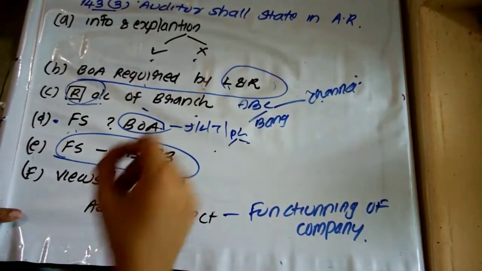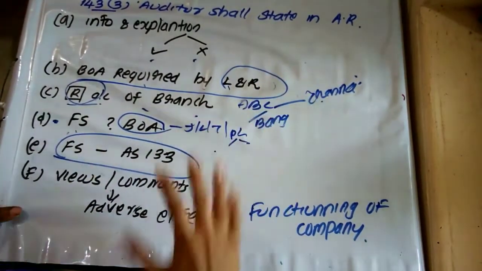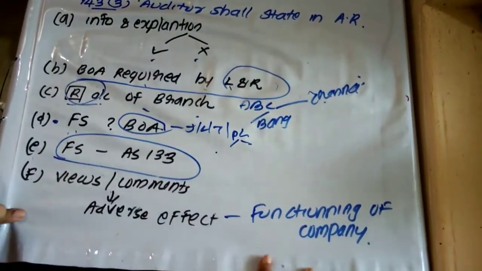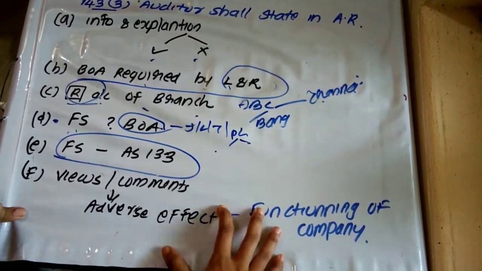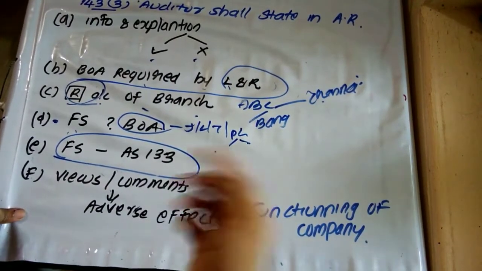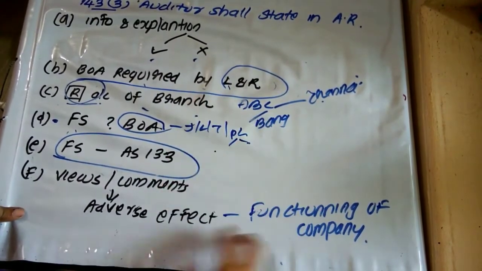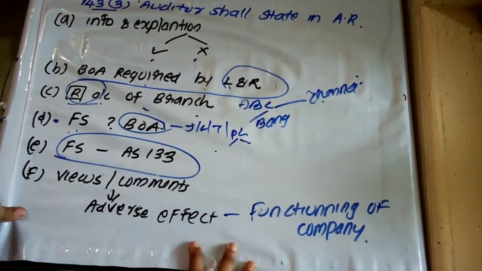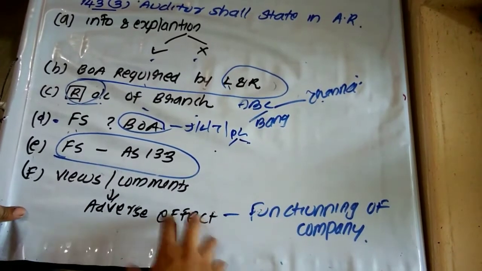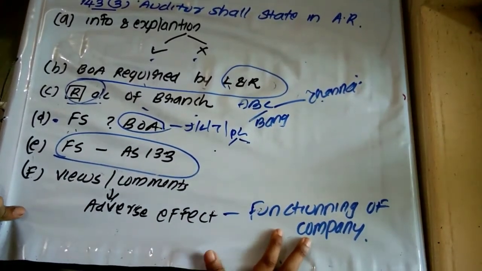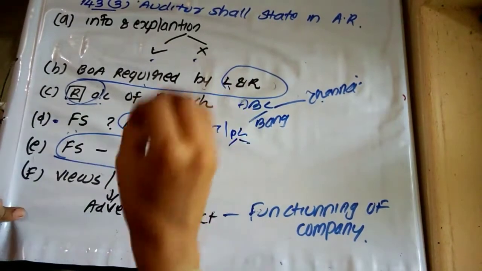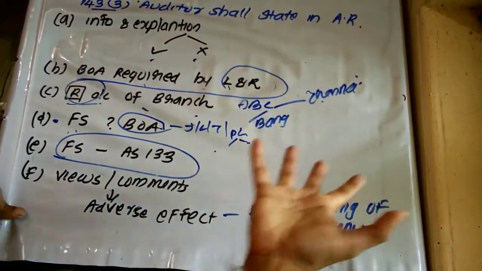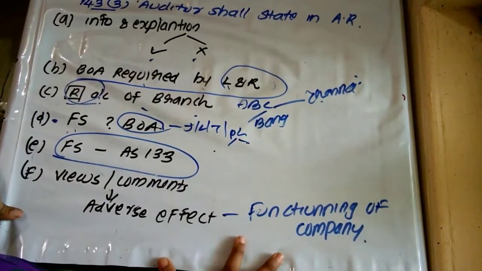The auditor identified the same. The auditor has said that the security you have appointed is a sleeping security. No need of appointing such a person. It may affect your internal control system. There may be chances of some theft or robbery, etc. So this is also an example which may affect the functioning of the company. So the auditor may have some views and comments which may or may not relate to the financial aspect, having adverse effect on the functioning of the company. So the auditor has to state whether he has any such comments or whether he has identified some matters having adverse effect on the functioning of the company.